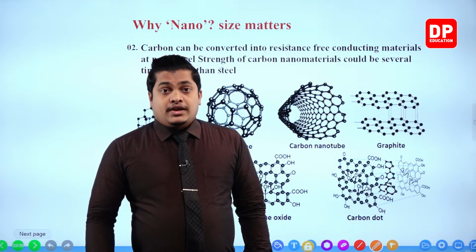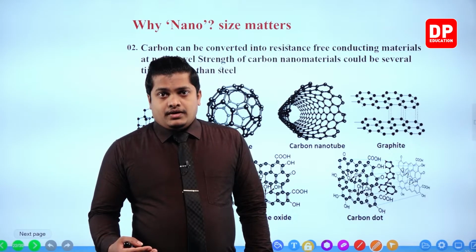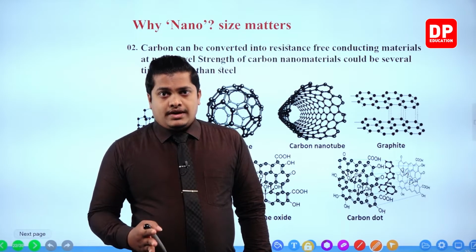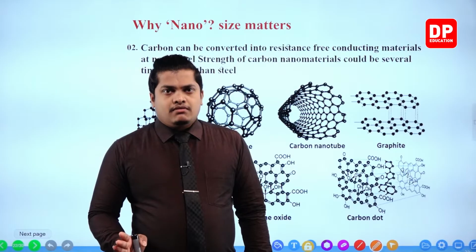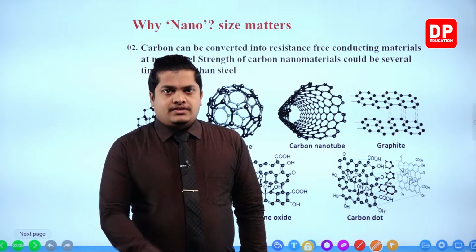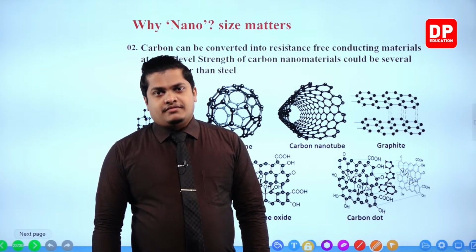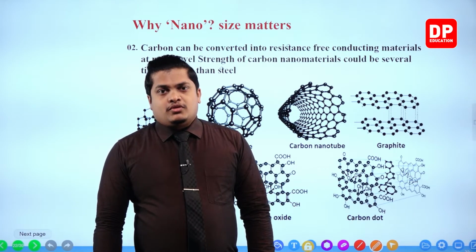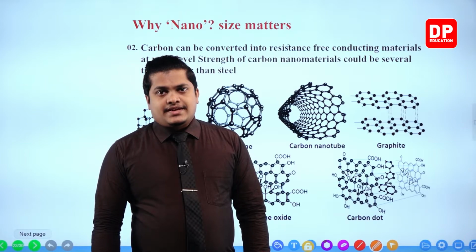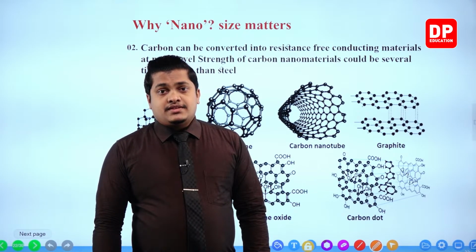And also, if you can replace your copper conducting wires with silver, then half of your electricity bill can be saved for sure. Nearly half. Because a large amount of electricity is getting wasted because of the resistance, right? Because of the resistance, a large amount of electricity is getting wasted.